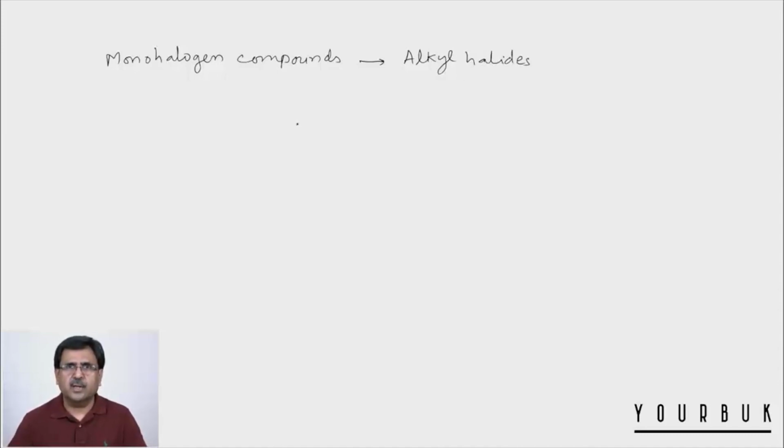Monohalogen compounds can be classified into three categories: primary, secondary and tertiary. But before we discuss the classification of these alkyl halides, we will discuss the meaning of alpha carbon atom. Now, alpha carbon is the carbon to which the functional group is attached. In this case our functional group is a halogen, and the carbon to which the halogen is attached is called the alpha carbon atom.